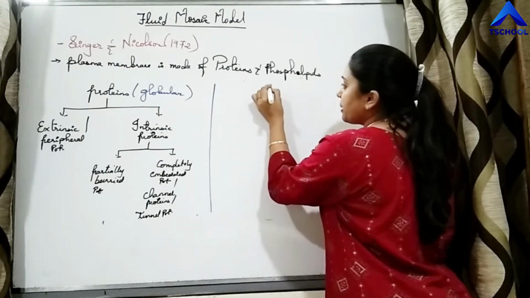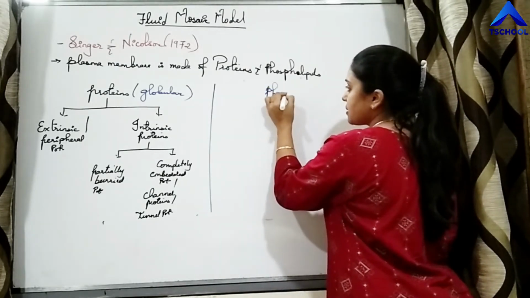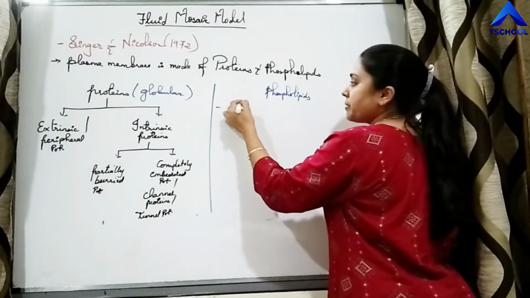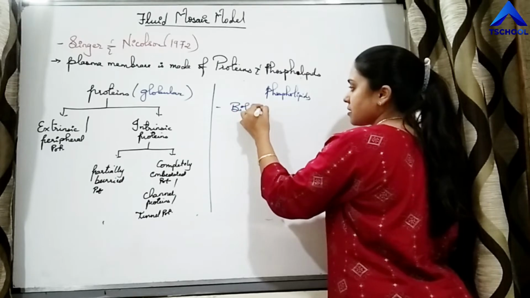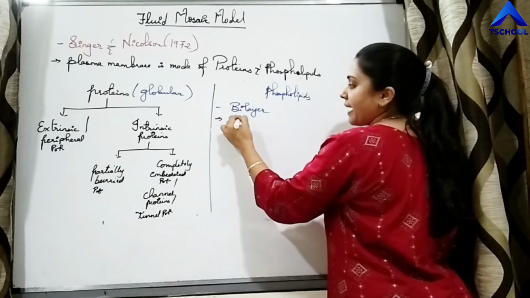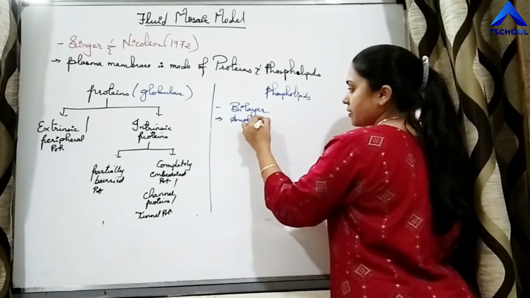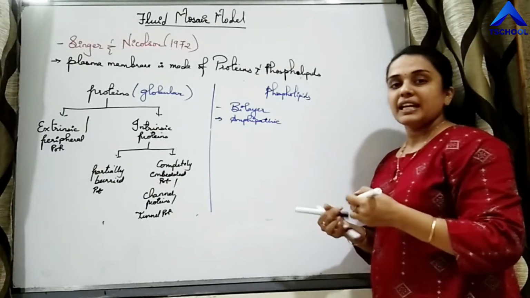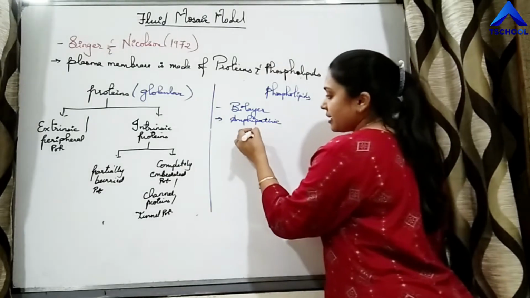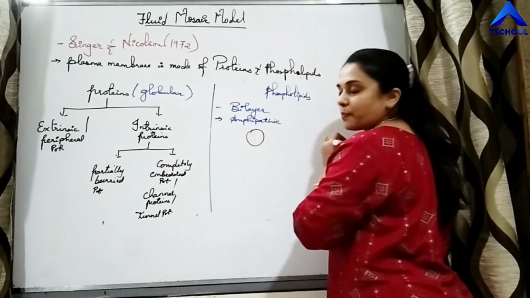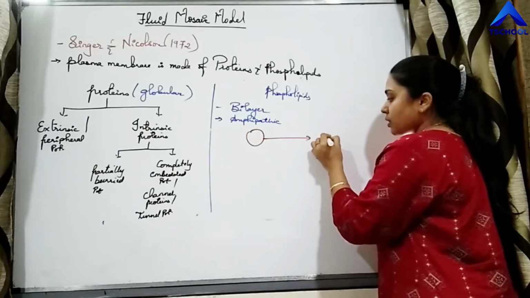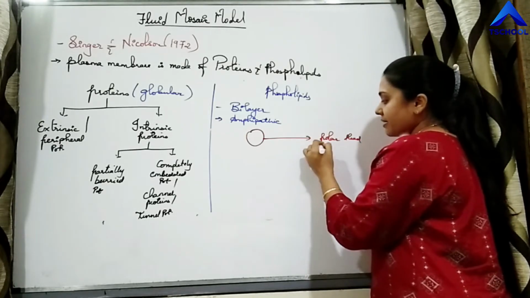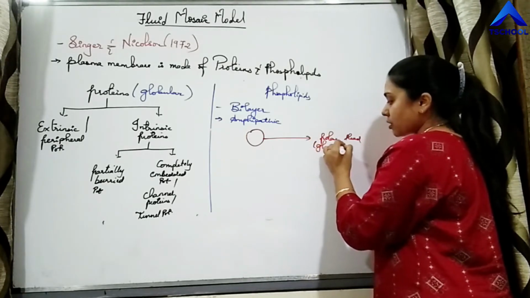Then if we talk about lipids, the phospholipid bilayer is present. Phospholipids are amphipathic, and again we are revising it. Amphipathic means it has a polar head. This is a polar head, and this head is made up of glycerol.